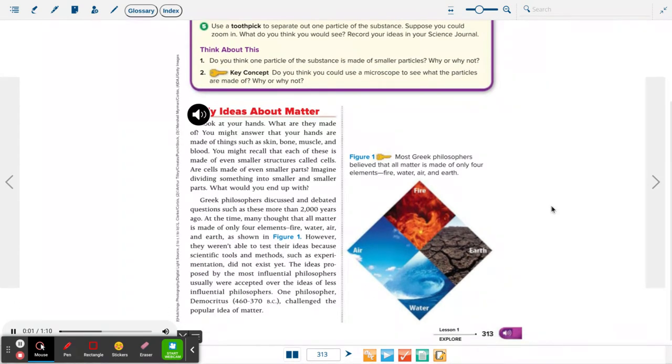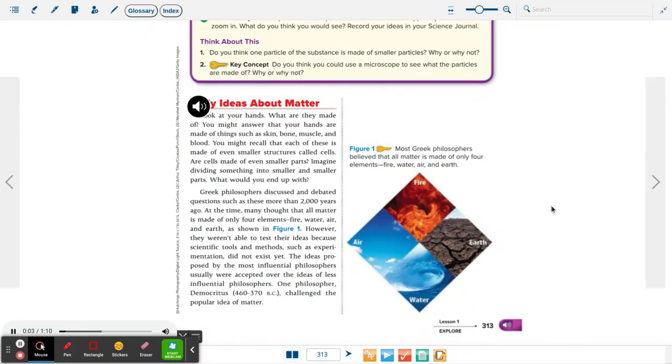Early ideas about matter. Look at your hands. What are they made of? You might answer that your hands are made of things such as skin, bone, muscle, and blood. You might recall that each of these is made of even smaller structures called cells. Are cells made of even smaller parts? Imagine dividing something into smaller and smaller parts. What would you end up with? Greek philosophers discussed and debated questions such as these more than 2,000 years ago.